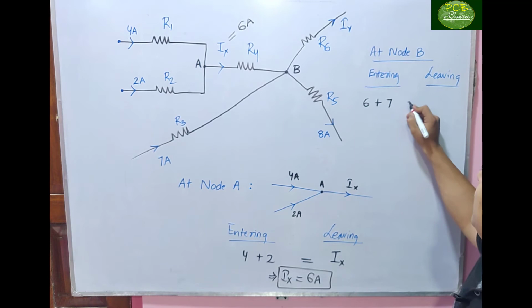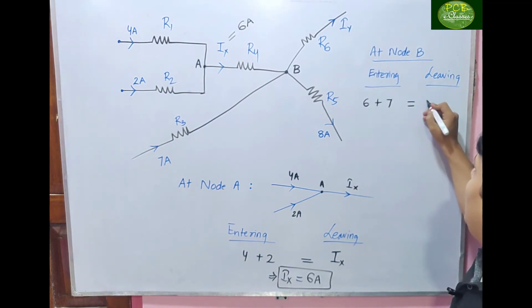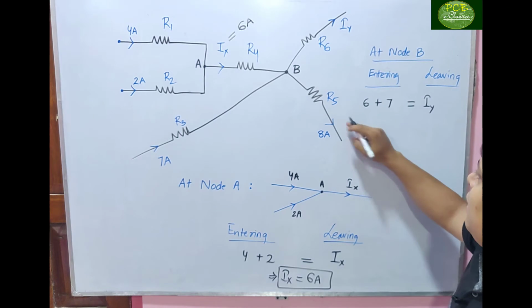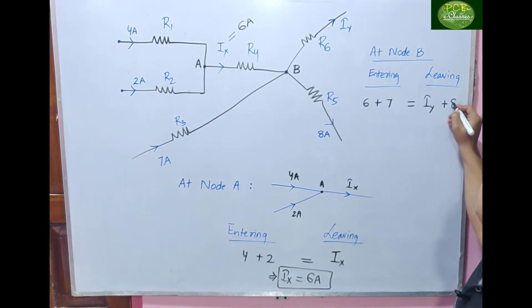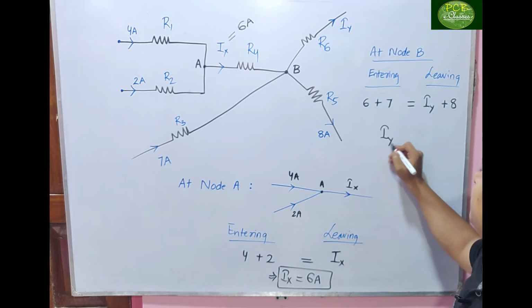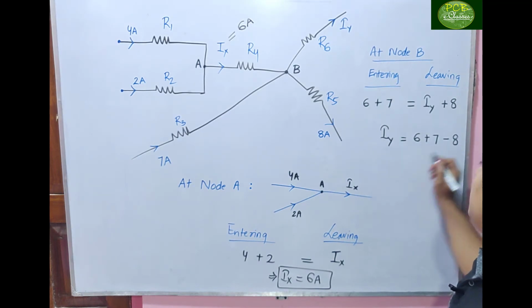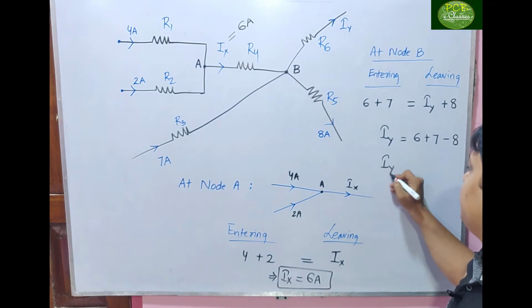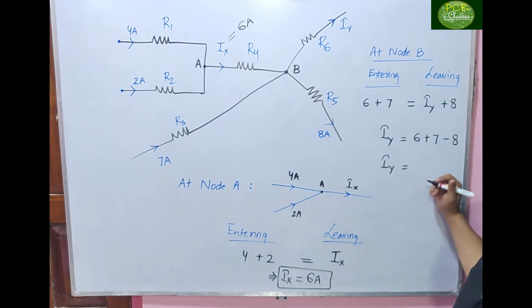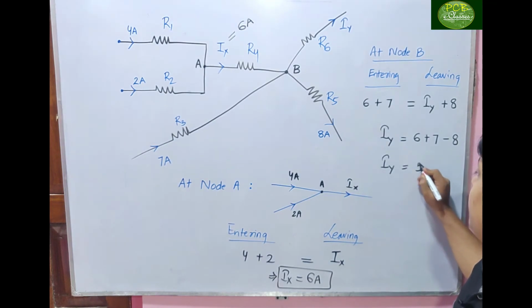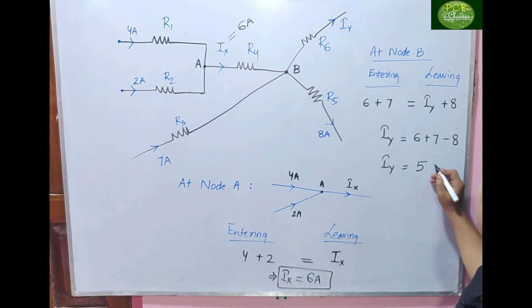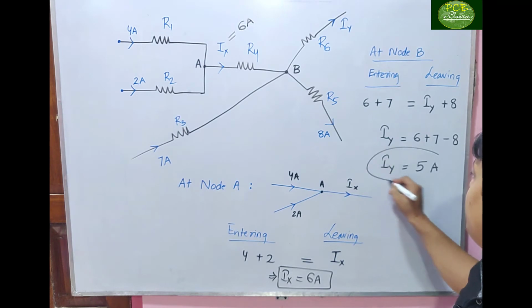Leaving: Iy is leaving, and another 8 ampere is leaving. So Iy equals 6 plus 7 minus 8, which is 5 ampere.